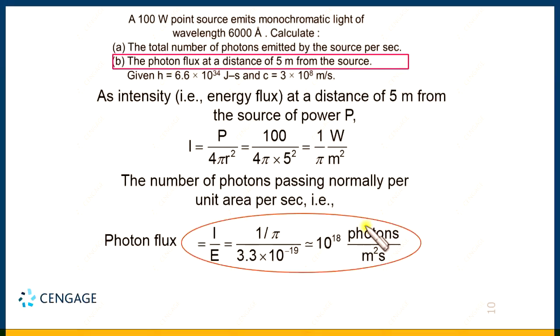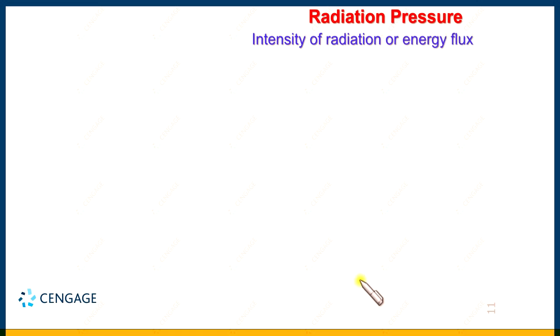Up to this point we learned about the photon. Let us now discuss radiation pressure. While calculating the radiation pressure, one term is very common, that is the energy flux and intensity of the radiation. So, let us first discuss the intensity of radiation, that is, what is the meaning of intensity of radiation. Intensity of the radiation is the energy crossing unit area per unit time, right.